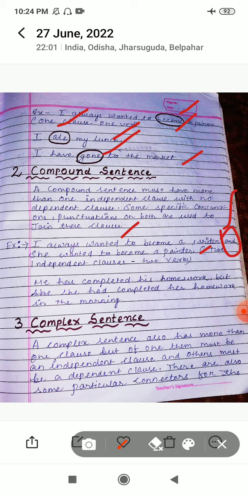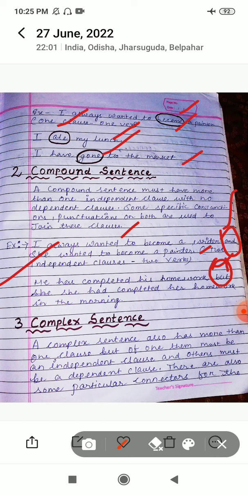Now for example, he has completed his homework, but she had completed her homework in the morning. So here but is the conjunction, as you can see here, and he has completed his homework is the independent clause. It is giving us the complete meaning. And in the second part of the sentence also, she had completed her homework in the morning. This is another part of the sentence. Okay, it is also one independent clause which is joined by a conjunction. That is why we call them a compound sentence.